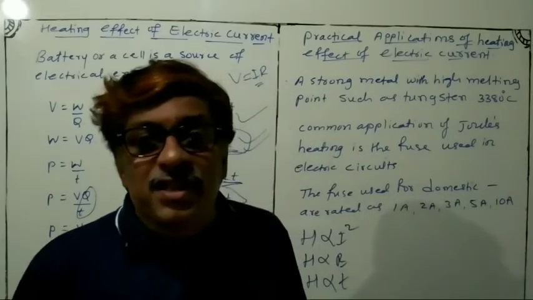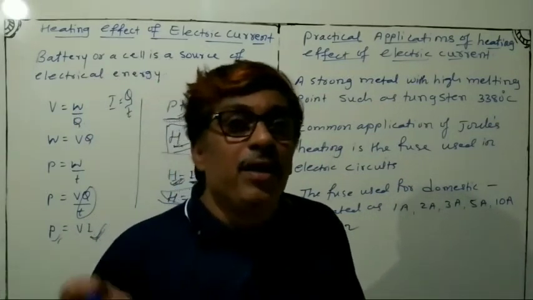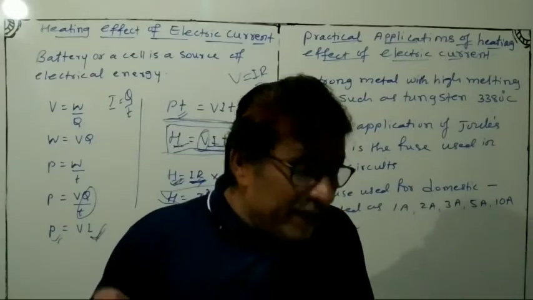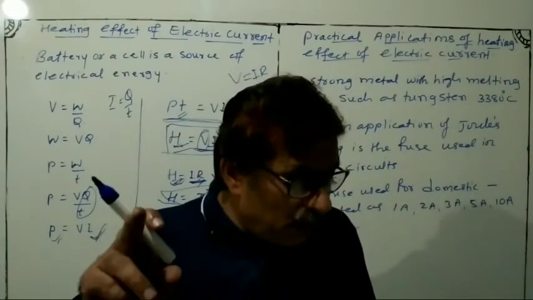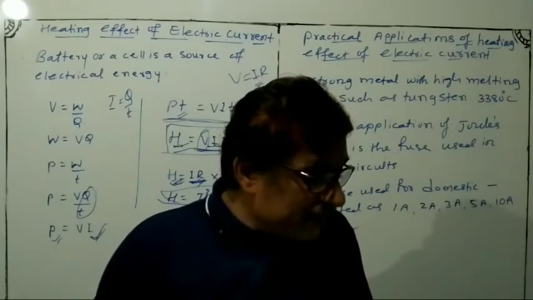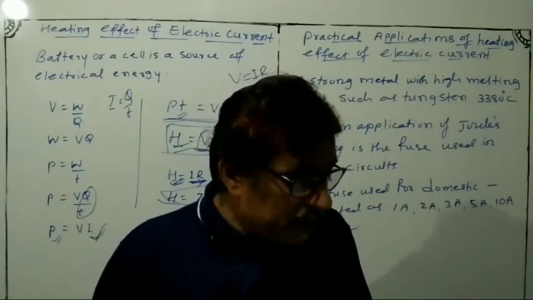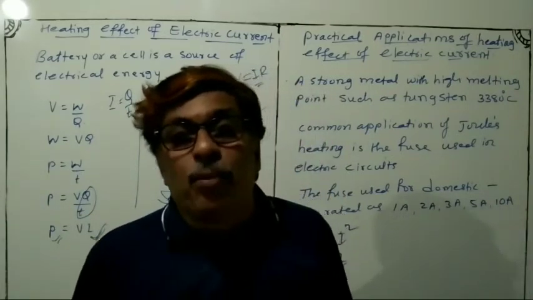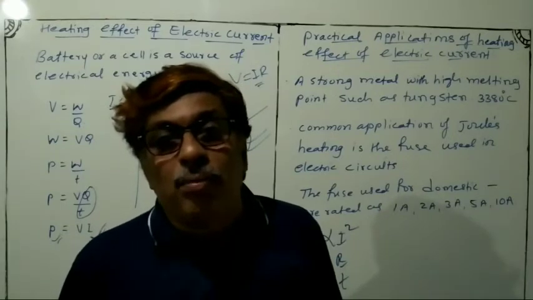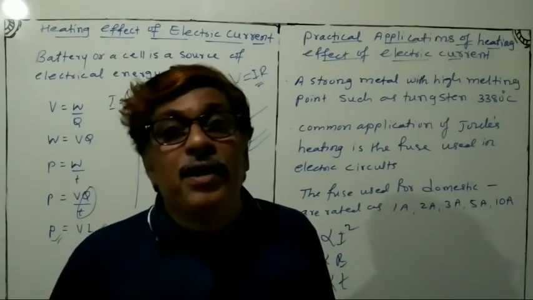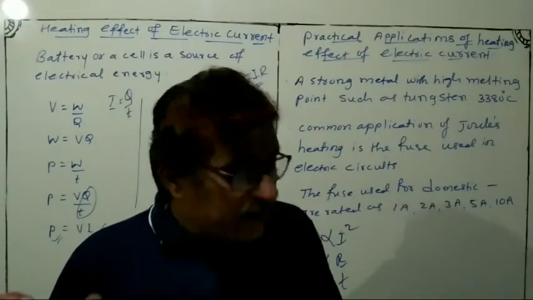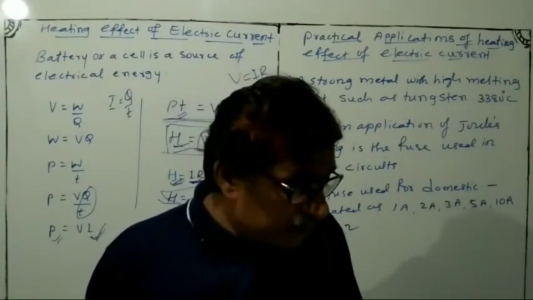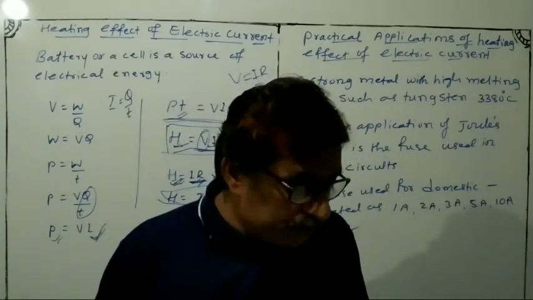In electric circuits, the unavoidable heating can increase the temperature of the components and alter their properties.